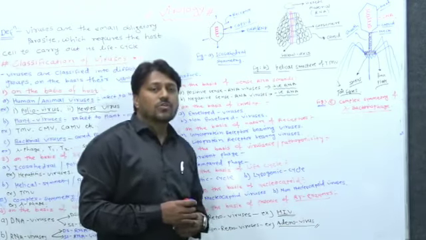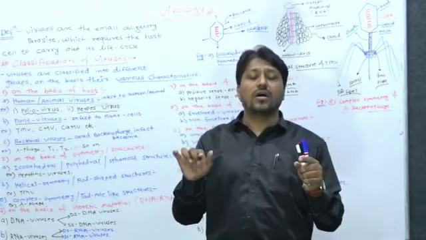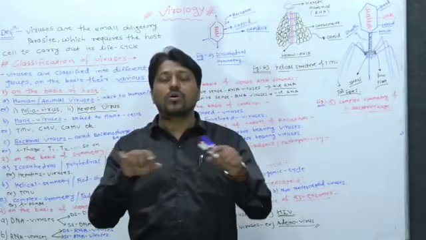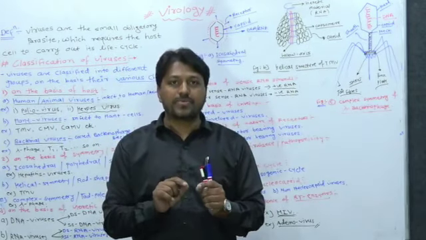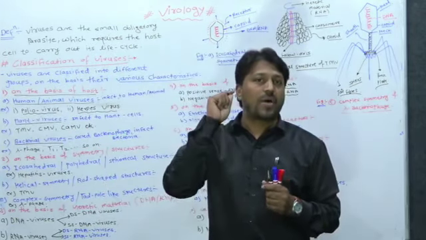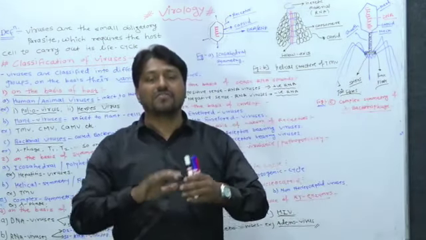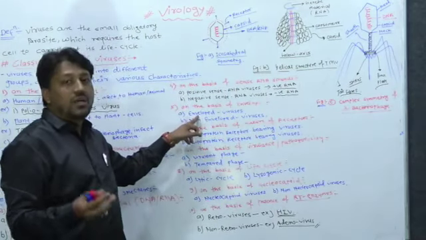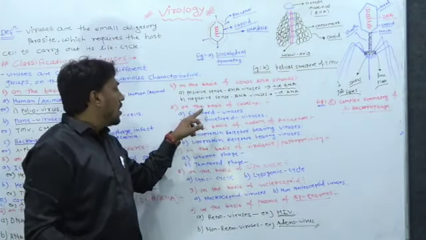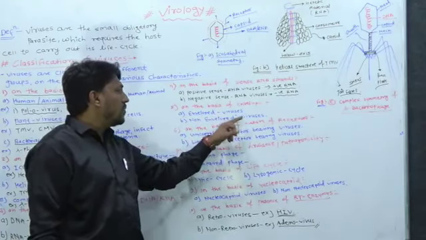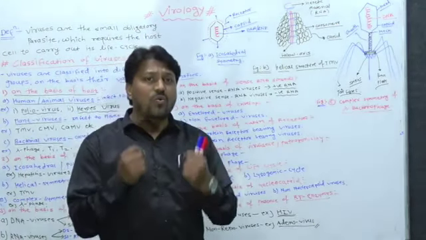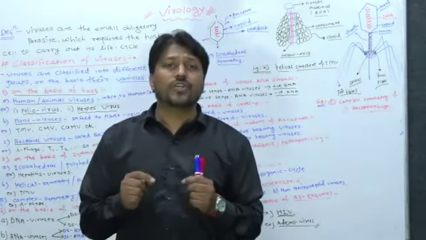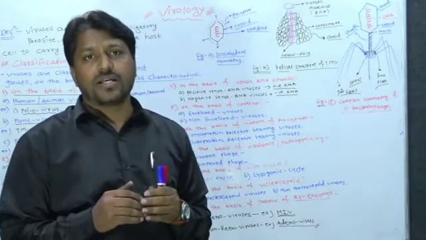Okay, the next one is on the basis of envelope. The envelope is the outermost layer which surrounds the capsid, and the envelope is made up of different compositions, mostly polysaccharides. So there are enveloped viruses and non-enveloped viruses. The virus which acquires the envelope is called an enveloped virus. The viruses which do not contain the envelope are called non-enveloped viruses.